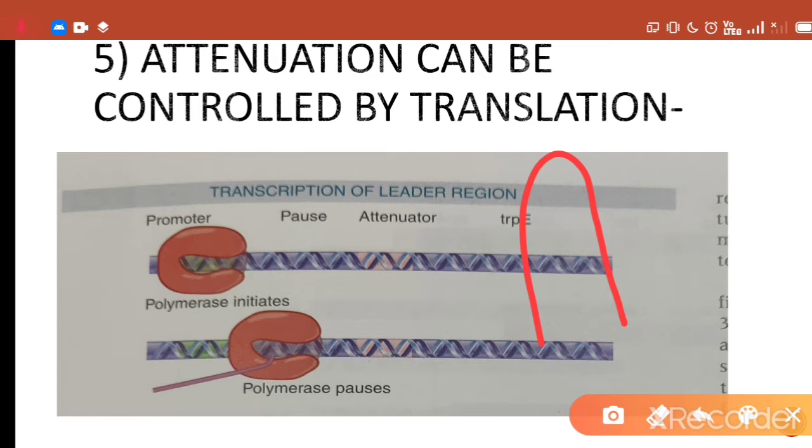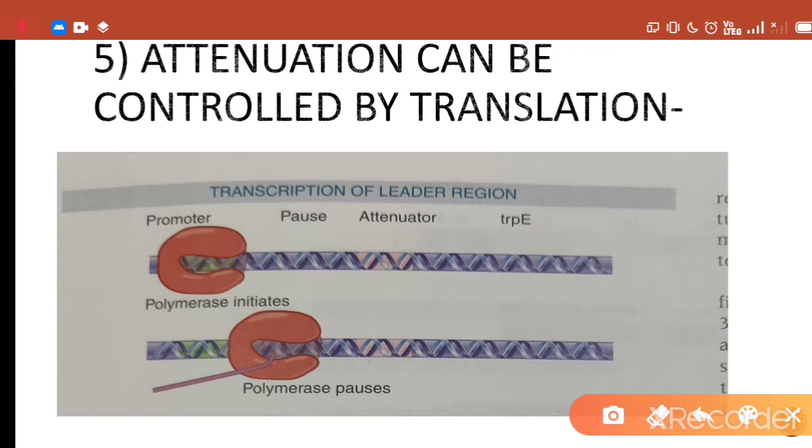This hairpin loop configuration, in different alternating base pair configurations, results in attenuation, or reduction in transcription of the different structural genes in the case of the trp operon.